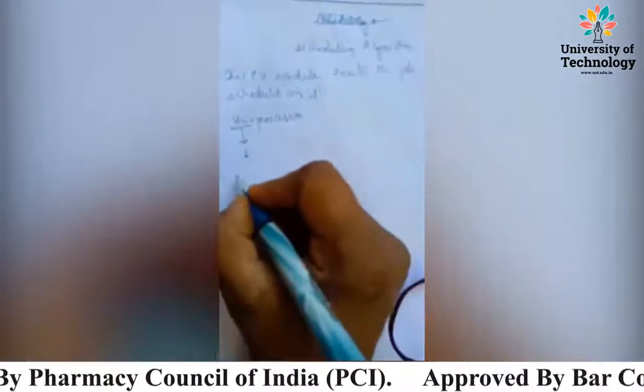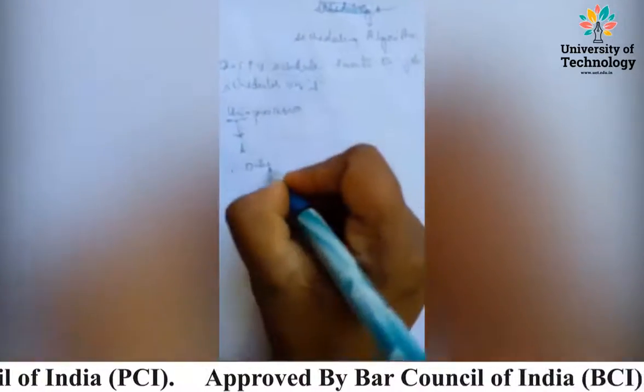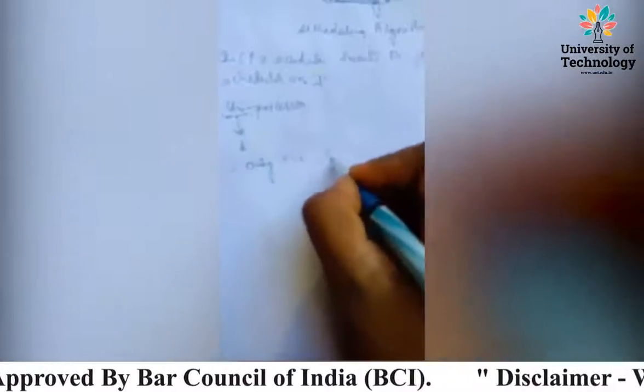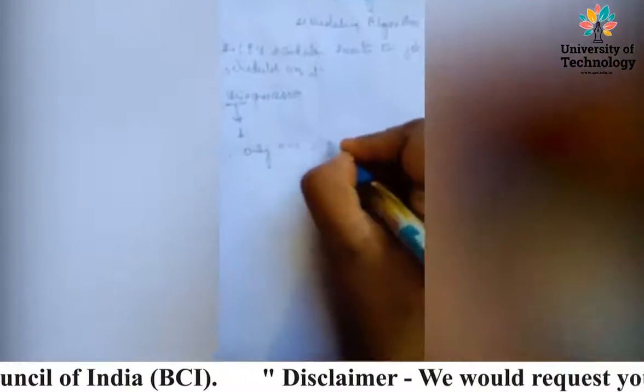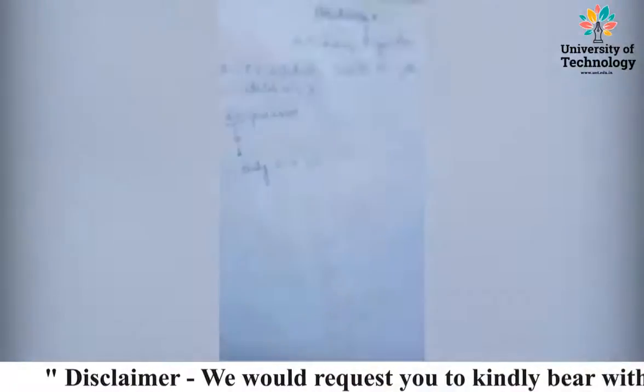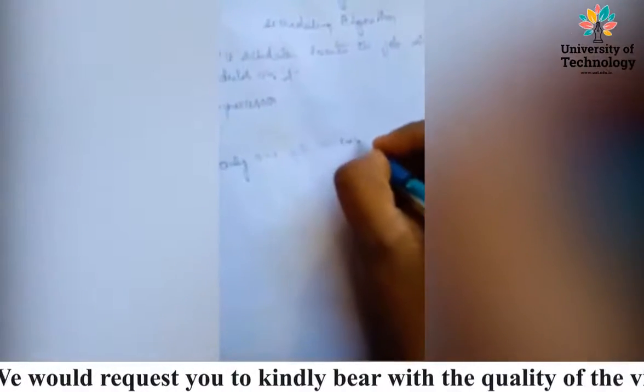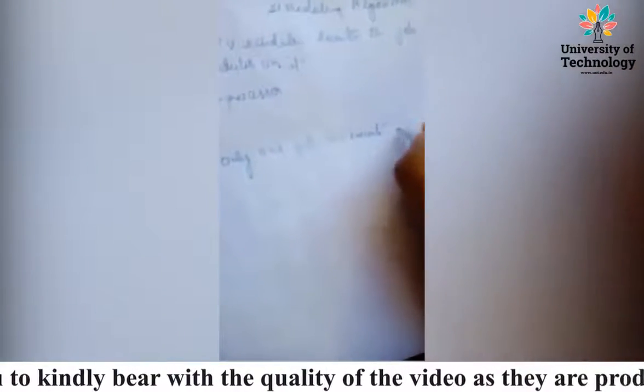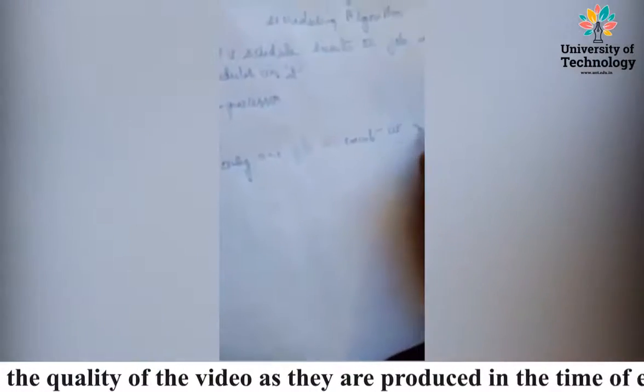So what exactly happens in the uniprocessor? Only one job can execute at a time.